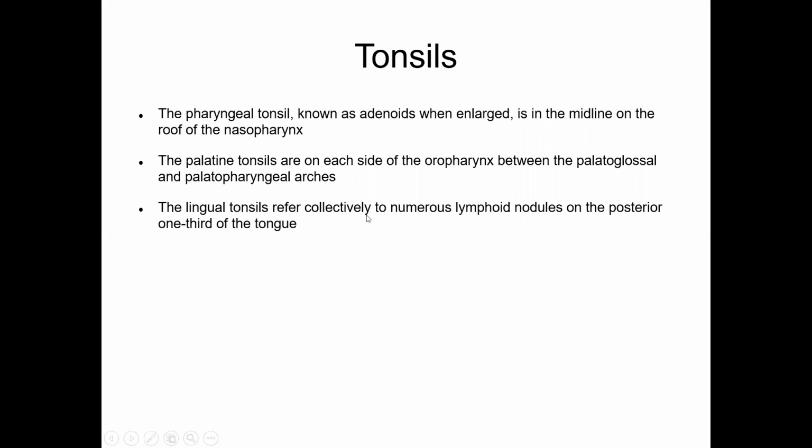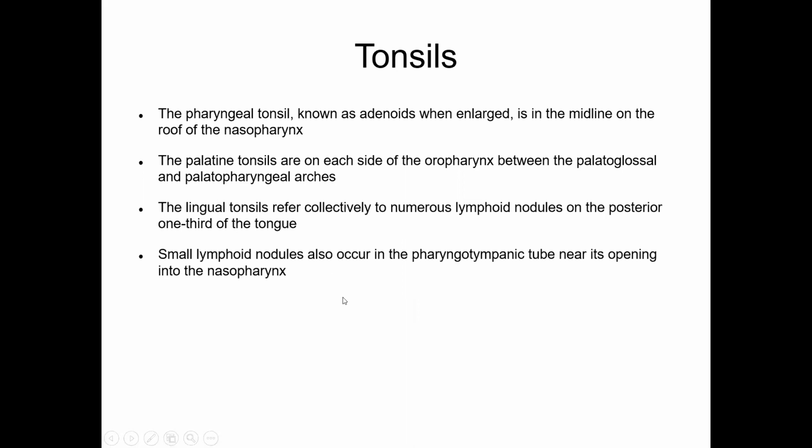Lingual tonsils are numerous lymphoid follicles of the posterior one-third of the tongue, and smaller lymphoid nodules which occur in relation to the pharyngotympanic tube in the nasopharynx are called the tubal tonsil.